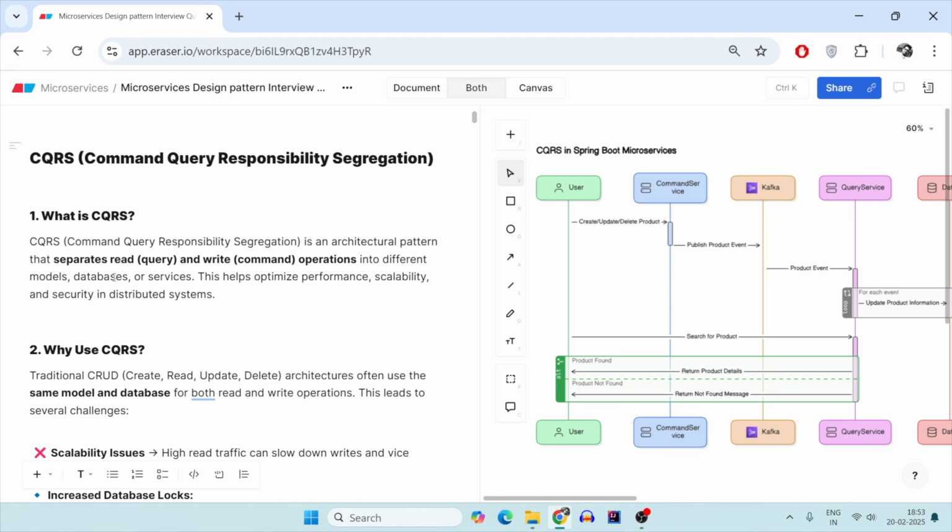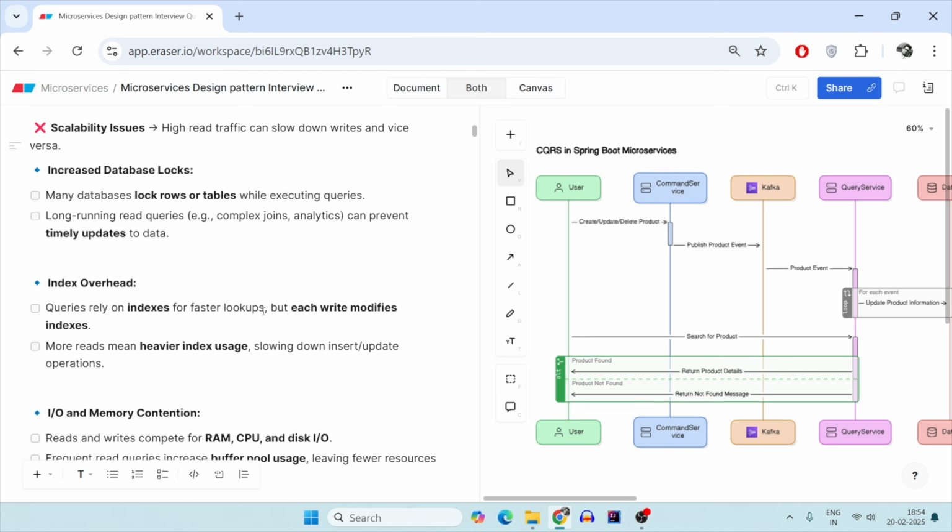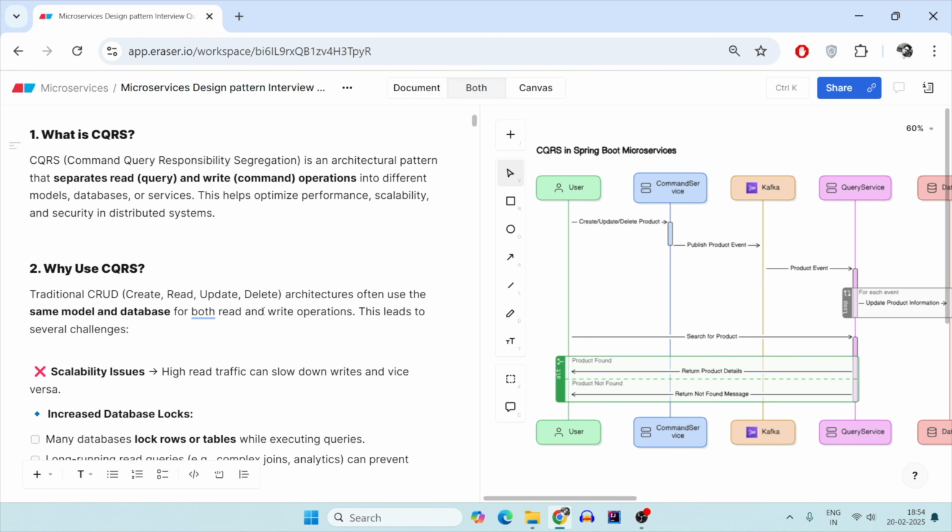Reason being, I'm just segregating on the basis of whether we are reading the database or we are writing to the database. It might not sound sensible, but as soon as we go into the reasons why read database is very different in structure from the write databases, basically the SQL NoSQL difference, you will understand why I'm saying so. So let's deep dive into it. So this segregation of read and write helps you optimize the performance, scalability, and security in distributed systems.